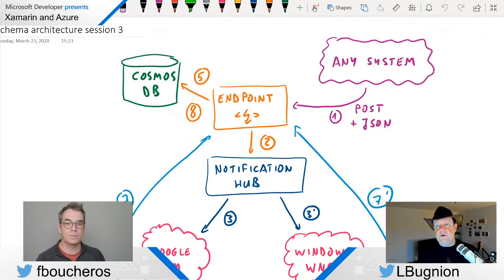Maybe you have some JavaScript. JavaScript totally supports this kind of thing, for example, with the Axios client, et cetera. Logic Apps can do that. Azure Functions can do that. So that's the idea. This any system, which is here in the top right corner, that's kind of our starting point. And then the goal is that we go to an endpoint.